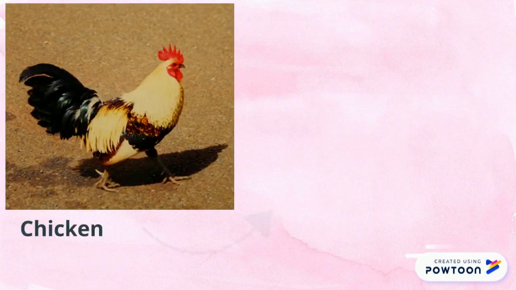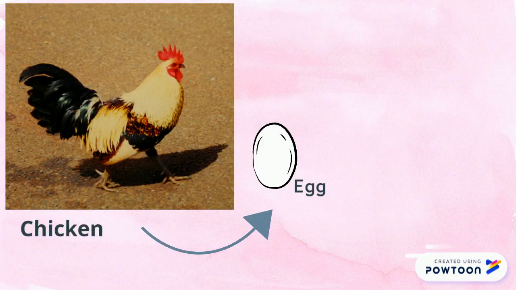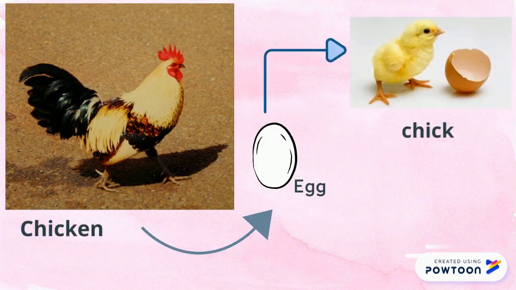Alright, now let's look at the second animal. The second animal is a chicken. Chicken lays egg, and after the egg, it will hatch into a chick.